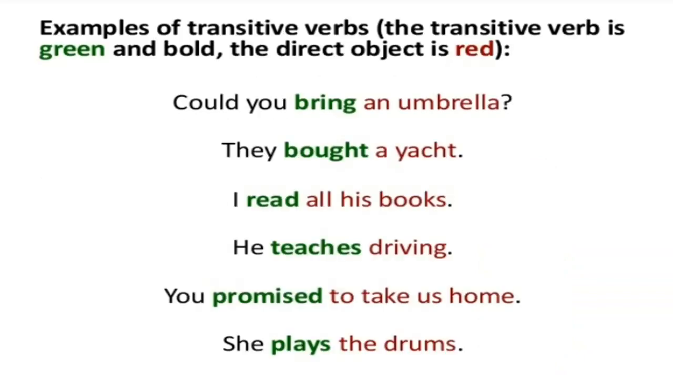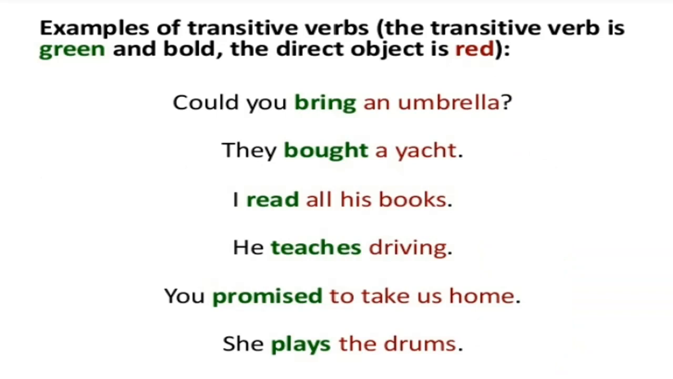Now let us see a few examples of transitive verbs. In all these 6 sentences, you can see the transitive verbs are marked with green and the direct objects are mentioned in red. Can you bring an umbrella? What could you bring? An umbrella. So it is answering the question what. Therefore, an umbrella is the direct object.